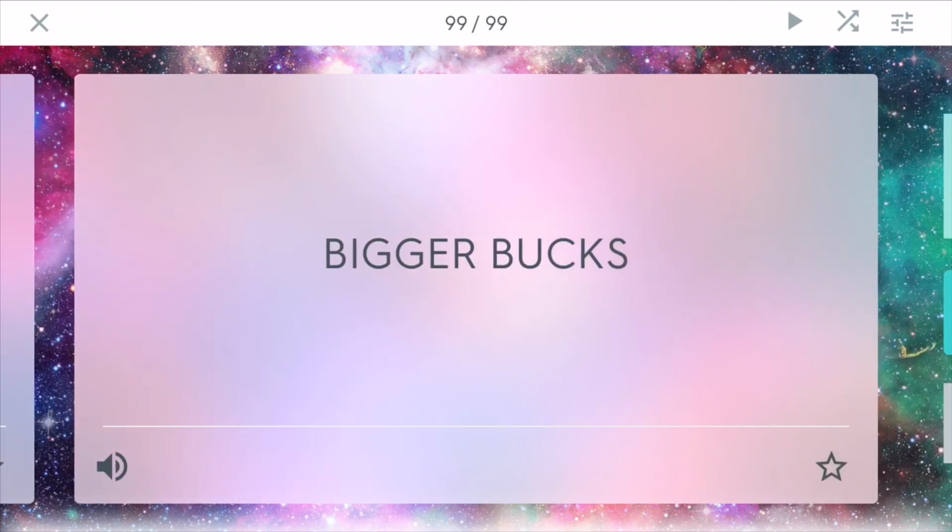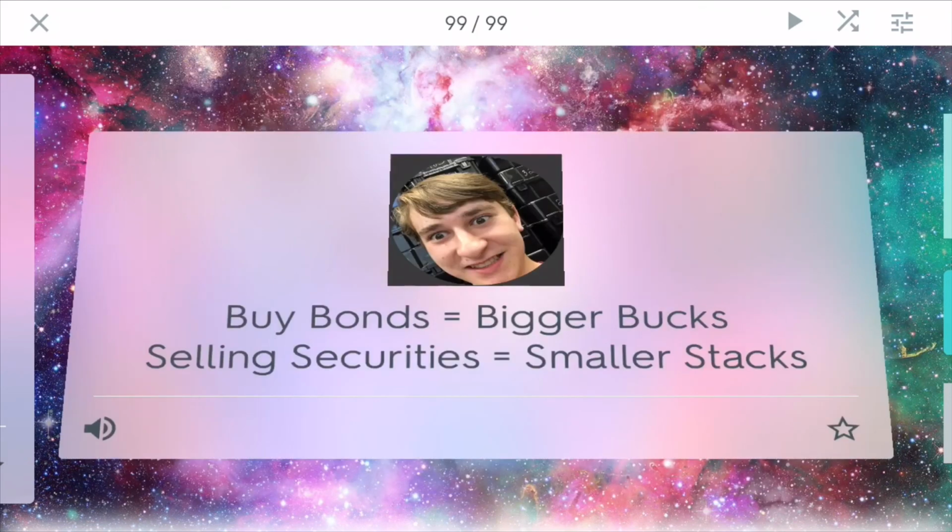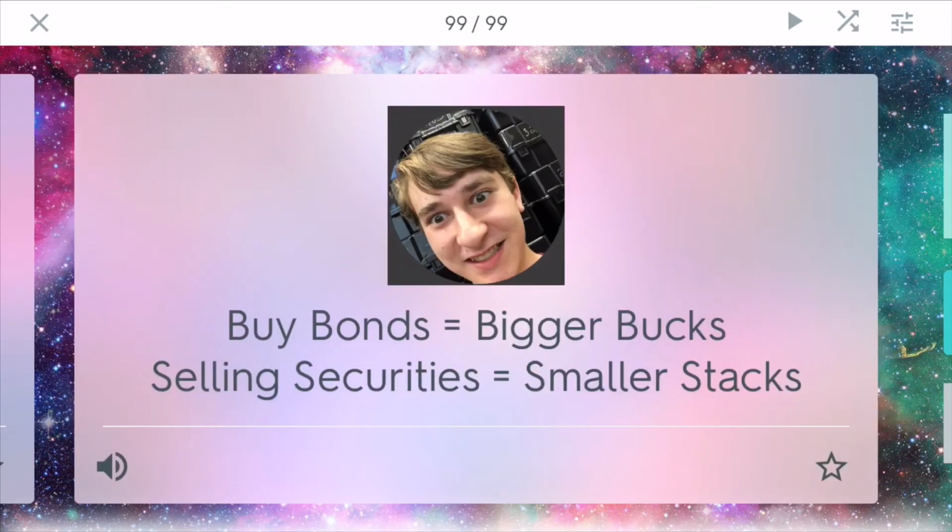And finally, one thing we'll leave off with is a term that will help you remember monetary policy and the Federal Reserve, so it's bigger bucks. Basically, if the federal government starts to buy bonds, there are bigger bucks and more money in the economy because they're buying the bonds back and putting more money into the American economy. And selling securities is the opposite of this. Bonds and securities, they're pretty interchangeable terms. If the Federal Reserve starts to sell securities, they're taking money back in to the Federal Reserve, decreasing the amount of money available in the U.S. market, so smaller stacks. So that's just something that's good to remember.